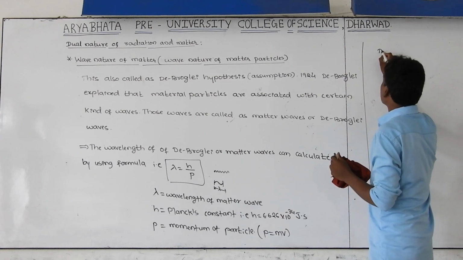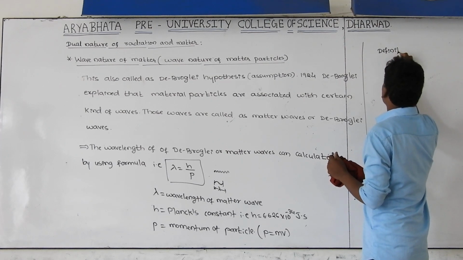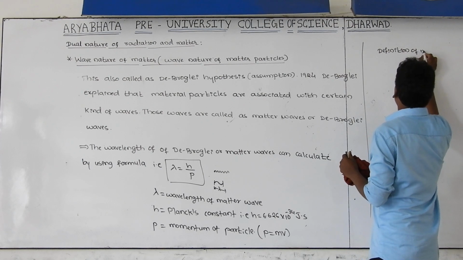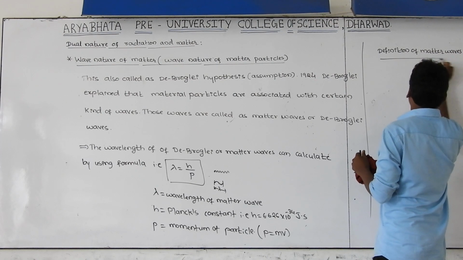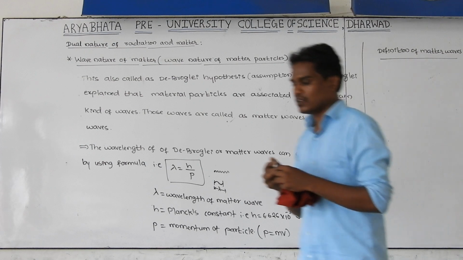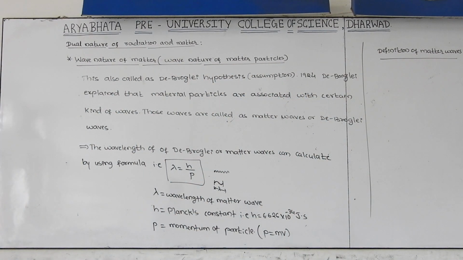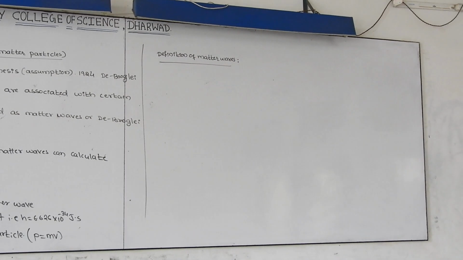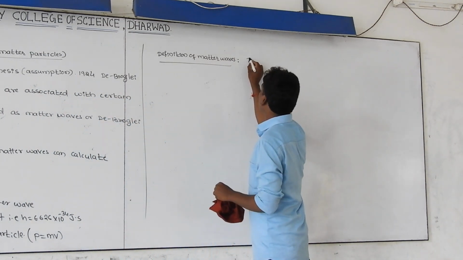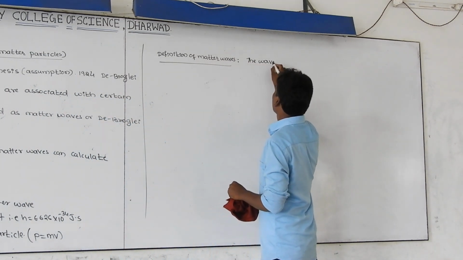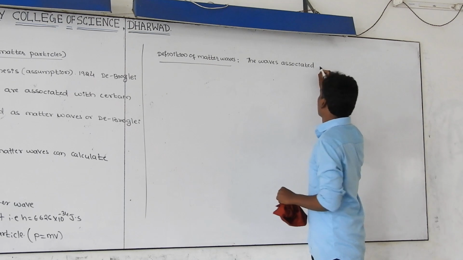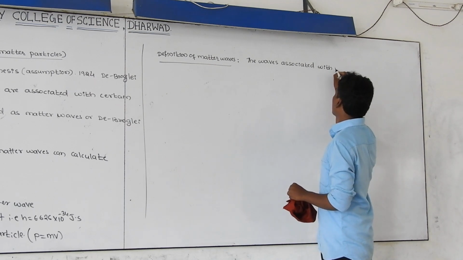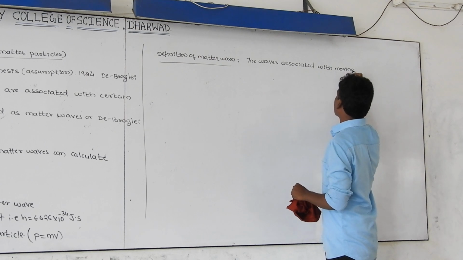The definition of matter waves, that is, the waves associated with moving material particles.